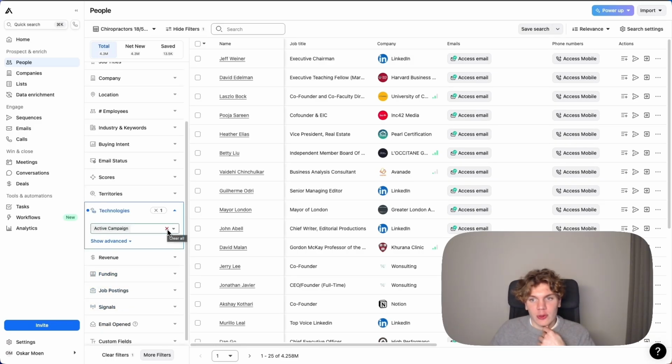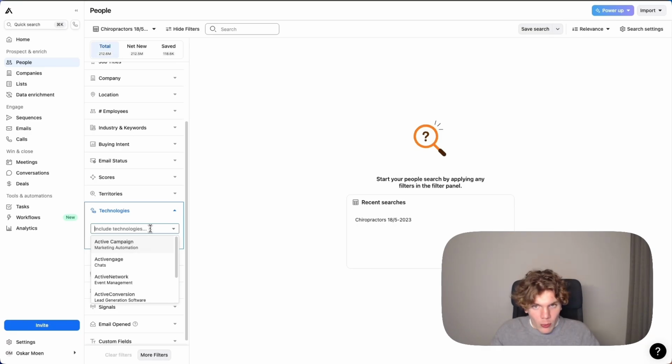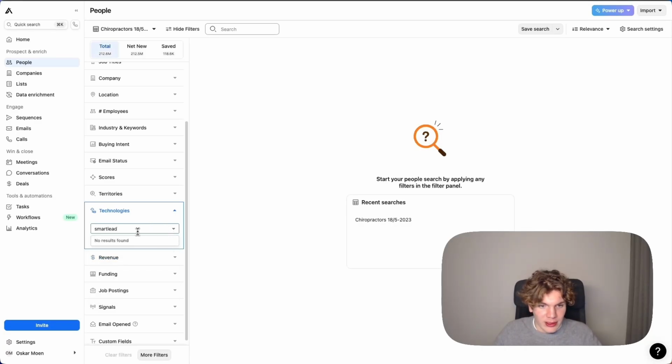You won't be super unique doing this approach. It's fairly common. Now, where you really can stand out and really get people to think, "How did you know that?" is if you think about companies like SmartLead, for example. They don't exist under the technology filter.